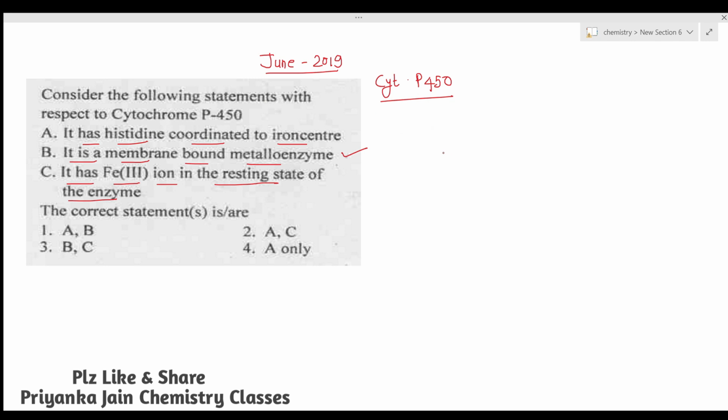Next, it has histidine coordinated to the iron center. Actually it has the porphyrin ring, right? It has the heme group, as in the case of hemoglobin and myoglobin. Similarly, in cytochrome P450 it is a heme iron. Iron is present in the form of heme, and we know its structure. It has 4 pyrrole rings in this manner. I am not making the detailed structure, but I want to say a little.